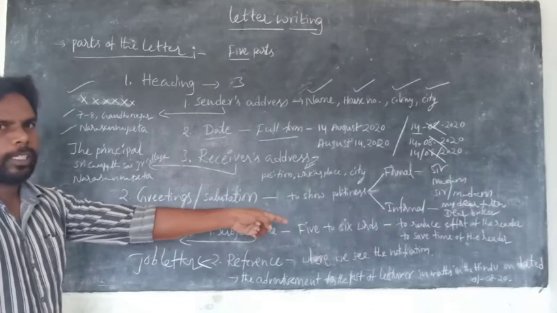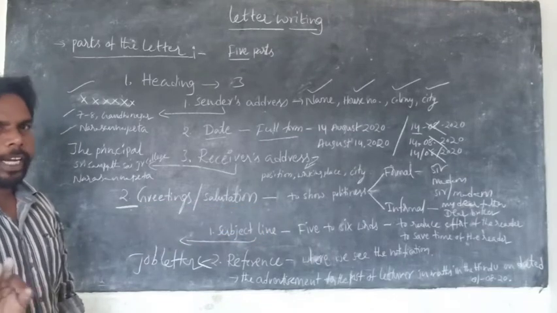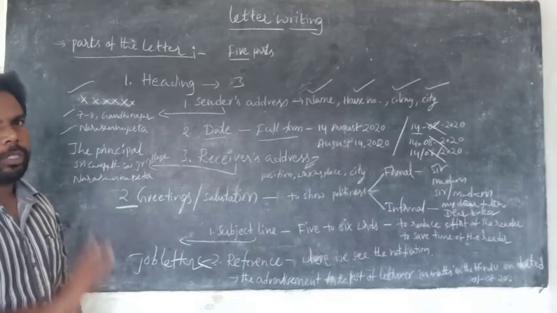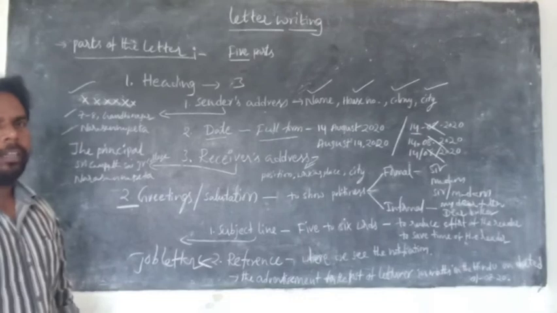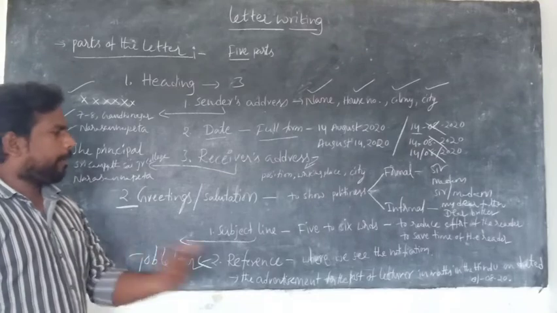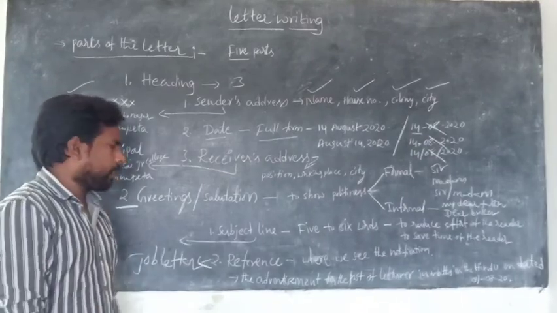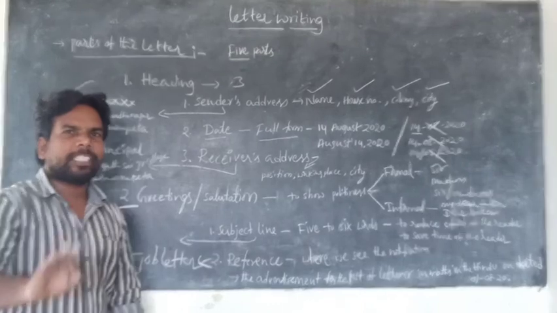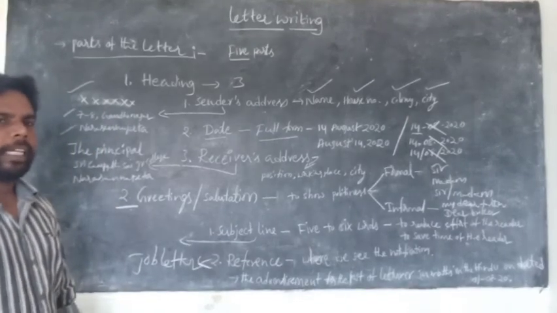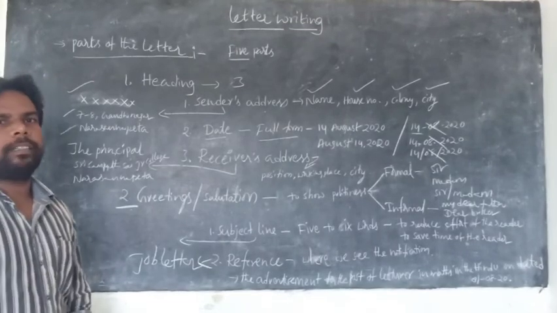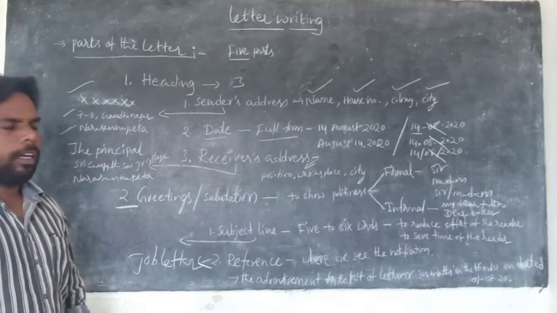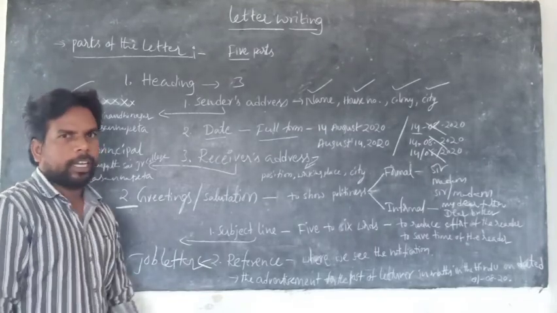Where you noticed the notification, The Hindu newspaper, and on which date? Dated 1st August 2020. Is it clear? If you want to mention another type of reference: the advertisement for the post of assistant manager in the DC, that is Deccan Chronicle, dated 5th August 2020. This is the reference.